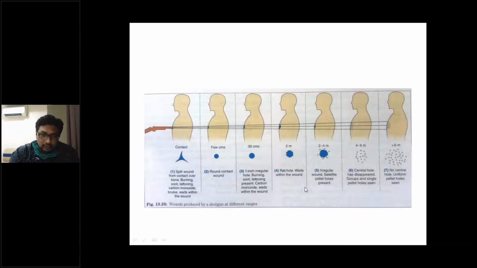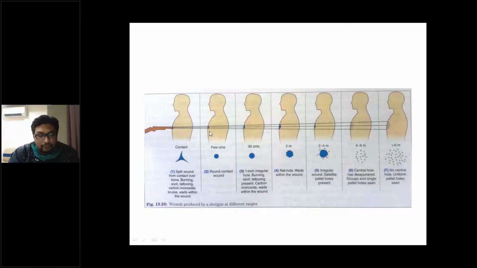So all these previous slides are for the rifled firearms. Now we are dealing with shotgun. So shotgun, if it is held tightly against the skin, this kind of stellate shaped injuries can be produced. Stellate shaped, lacerated, perforating injuries can be produced. There are split wounds from the contact, and then there can be burning and tattooing of the surrounding area.